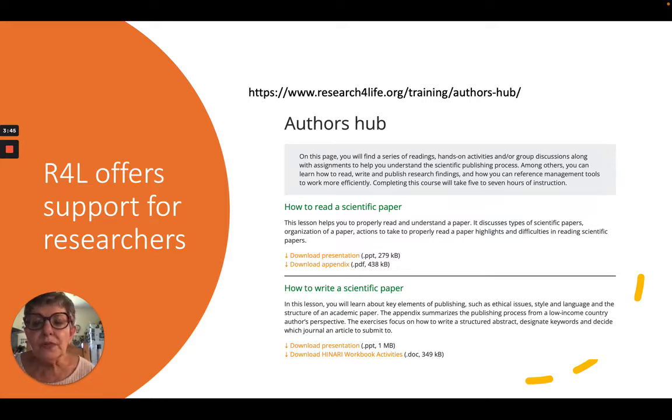Research4Life also offers support for researchers in an area they call their Authors Hub. This is a very good area for you to be able to find out how to read academic papers, what sort of things go into the structure of them, and the type of information that you can expect from them. When you open up the Authors Hub, there's a long scrolled list that you need to go through. Don't be put off by the fact that the first ones say how to read a scientific paper, because that's just one of the parts of this Authors Hub.